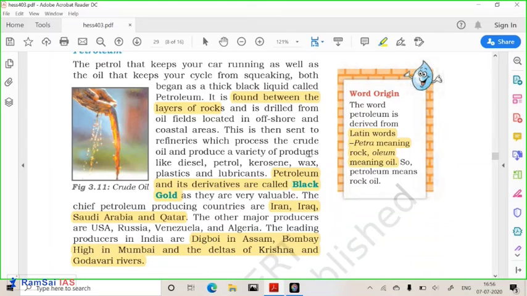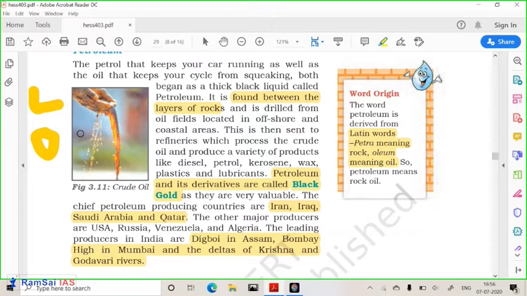Petroleum resource, if you see, petroleum is also called black gold. Okay, it is called black gold because it is black in color and it is sold at very high prices. It is found in wells under the ocean. Coal is found when living organisms are buried under the land, and petroleum is formed when living organisms are buried under the ocean. So on land you will find coal, and under the oceans you will find oil and natural gas.